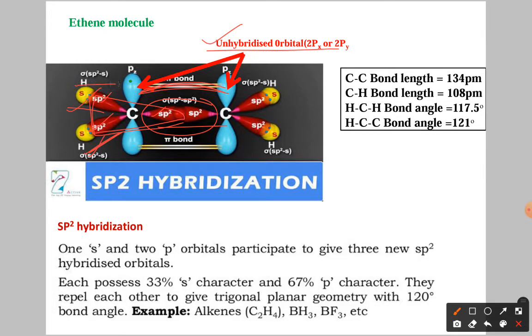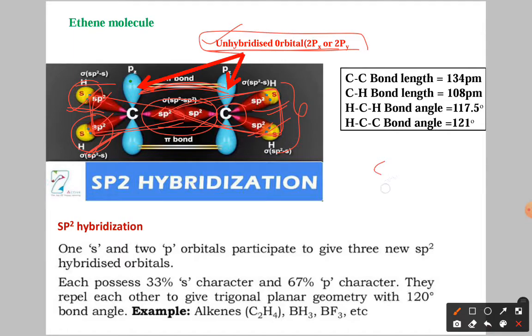The remaining 2 hybrid orbitals give the sigma sp2-s bonds, which means they are going to overlap with the s orbital of hydrogen. For this carbon also it is the same. This is the shape in sp2, trigonal planar. We have the 4 sigma bonds, including the 2 sp2-s sigma bonds, and again we have the unhybridized p orbitals.